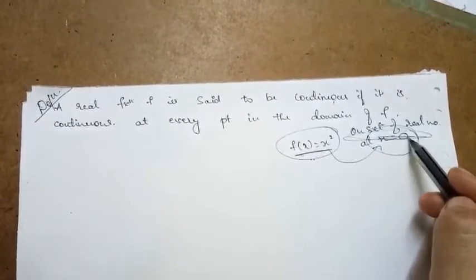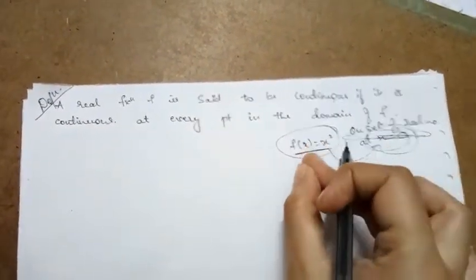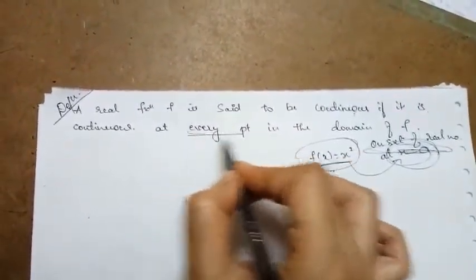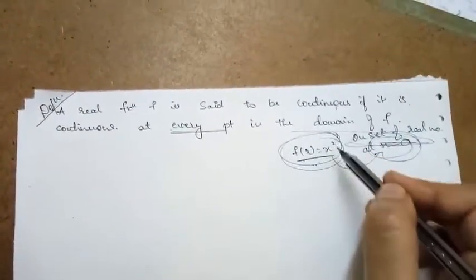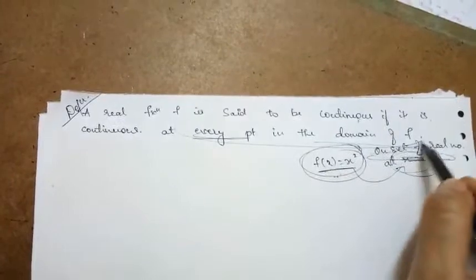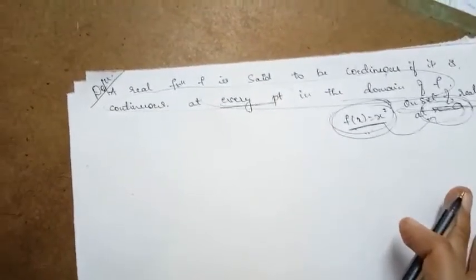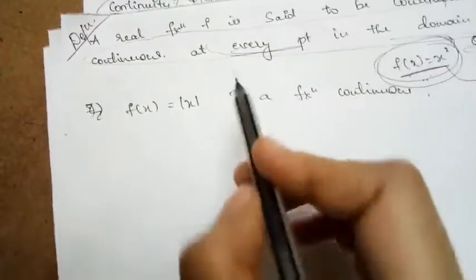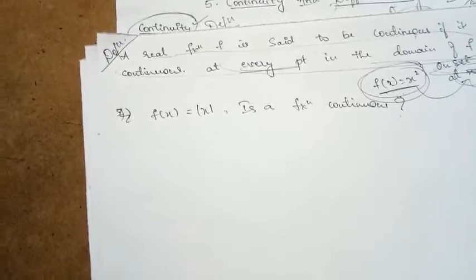That means here we are not only checking at one particular point, we need to check whether this function is continuous upon that whole set, or whether it is continuous at every point in the domain of the function. We'll understand this statement clearly while taking an arbitrary example. So here is the question: f of x is equal to mod x. We need to check whether this function is continuous.